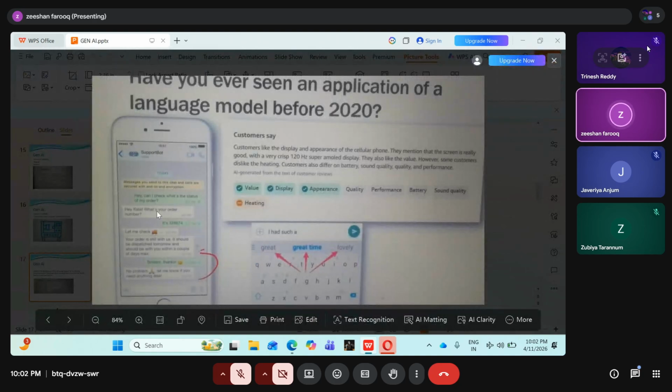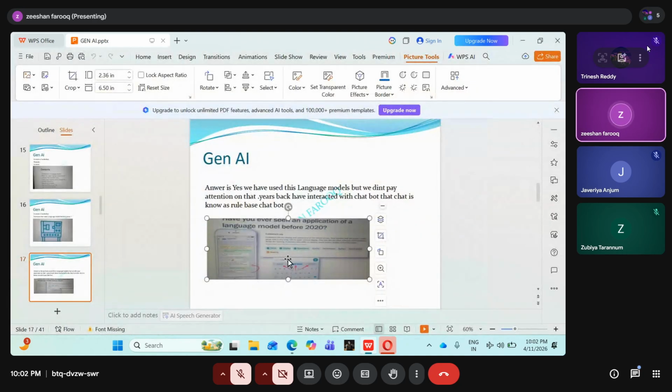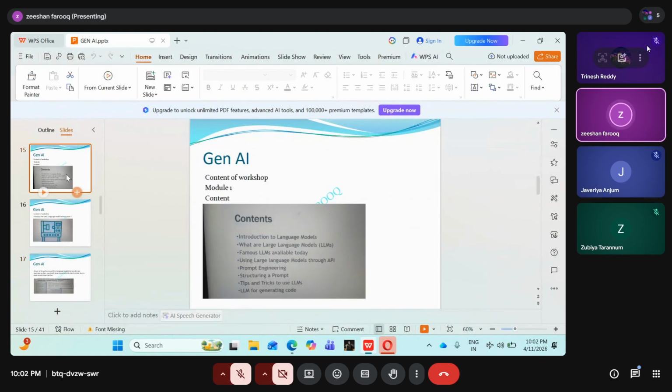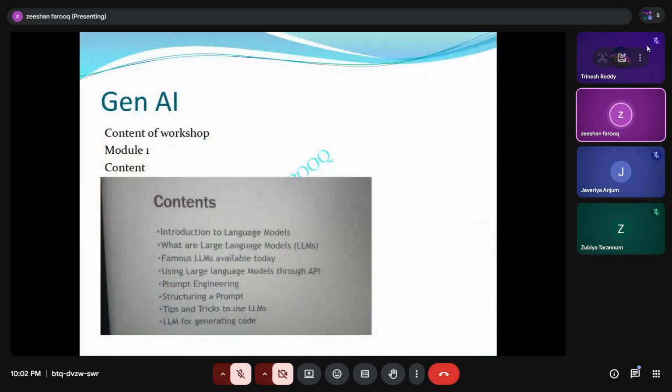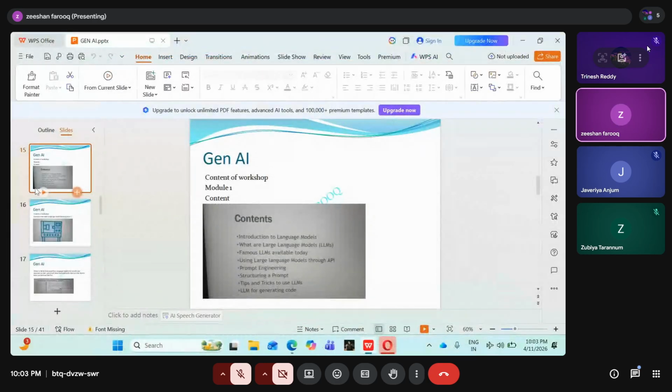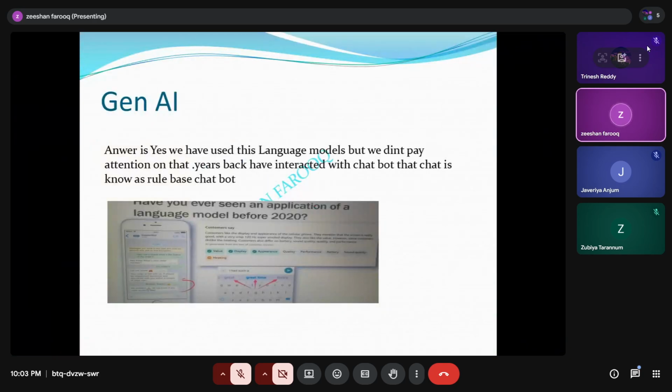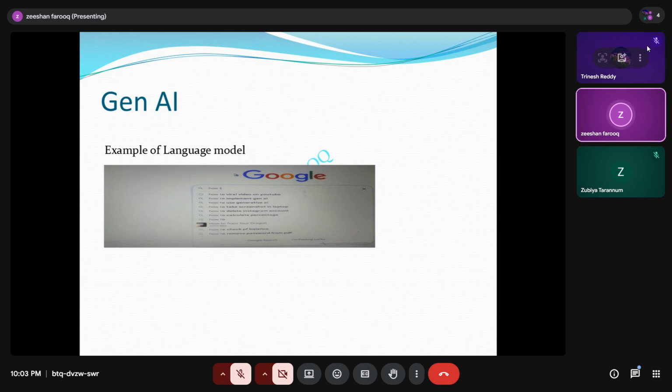It will show you, okay, let me check the order. Okay, the order is coming fine. Thank you, you will get your order in a couple of days. Thanks. This is called a chatbot. The chatbot option was available five years ago, but there was no Gen AI at that time. This is the example of a small language model, and this one we are discussing here is a large language model. Now moving further, what is an example of a small language model?